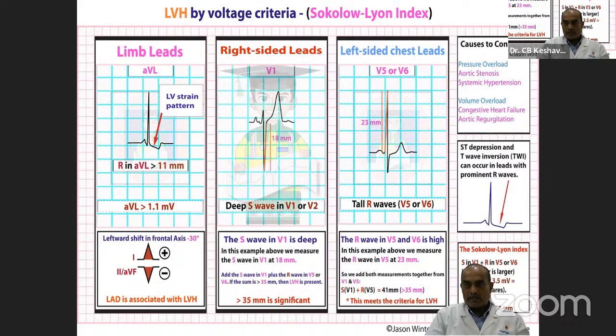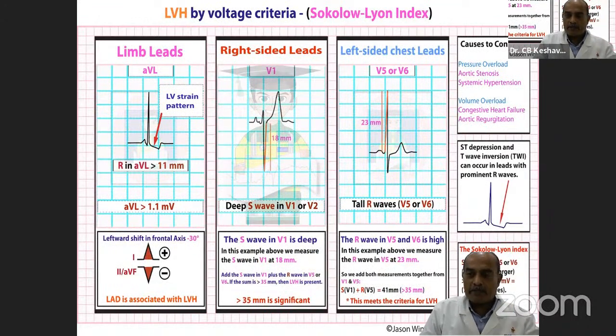So using all these criteria, you can consider a diagnosis of pressure overload, in which aortic stenosis comes up as the first diagnosis. Of course, systemic hypertension is much more common, but you have to always rule out aortic stenosis in a patient when you see that. Any kind of left ventricular outflow tract obstruction, including hypertrophic cardiomyopathy, supravalvular aortic stenosis, coarctation, all these conditions have to be ruled out when you see left ventricular hypertrophy.